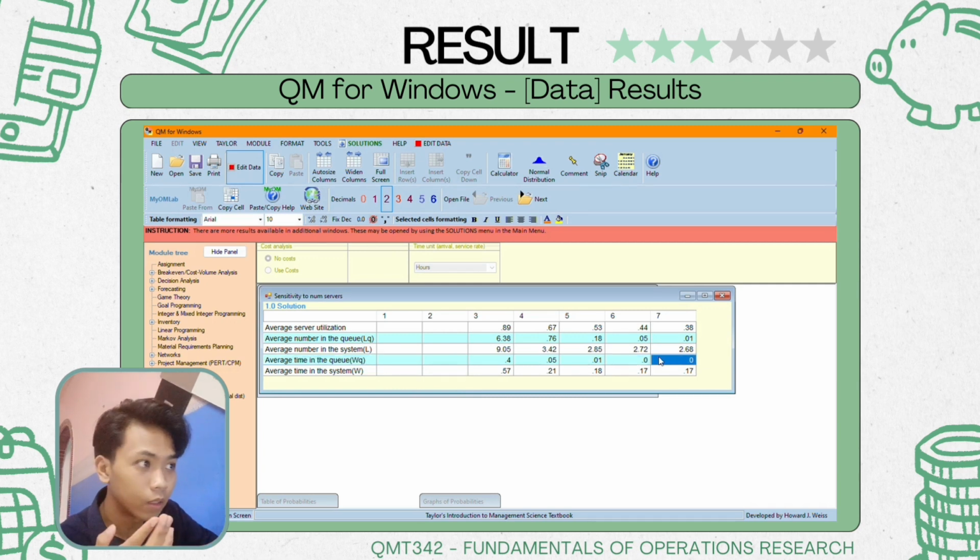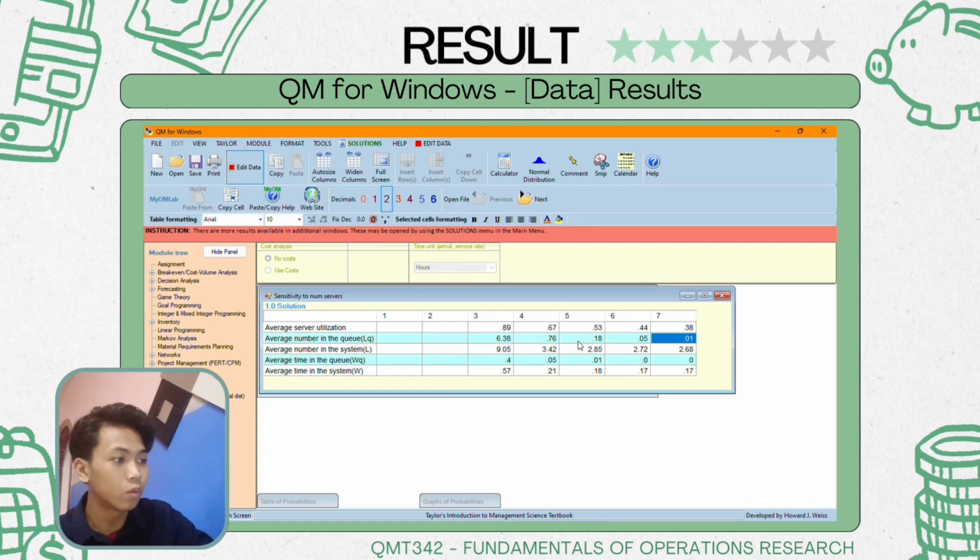So if there are 6 servers or more, the time that the customer needs to wait for the next service is not too much. We also see that with 7 servers, the average number in the queue, LQ, is 0.01. So the number waiting in the queue is not too much compared with only 3 servers.